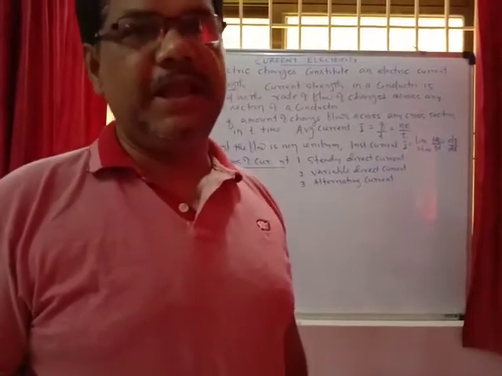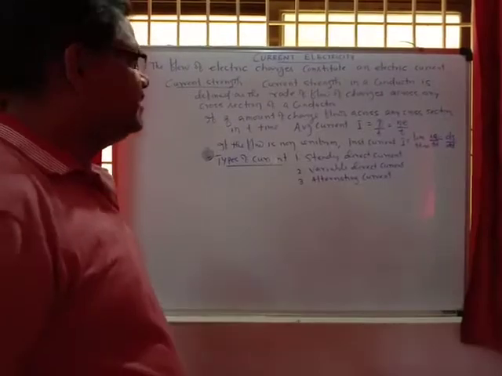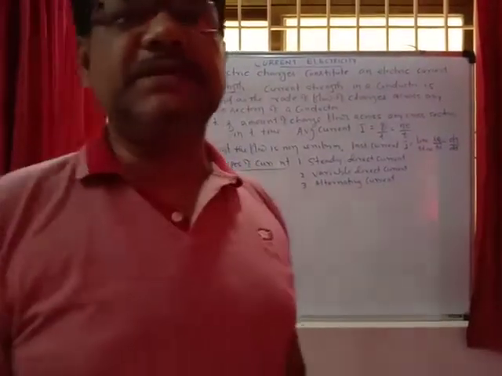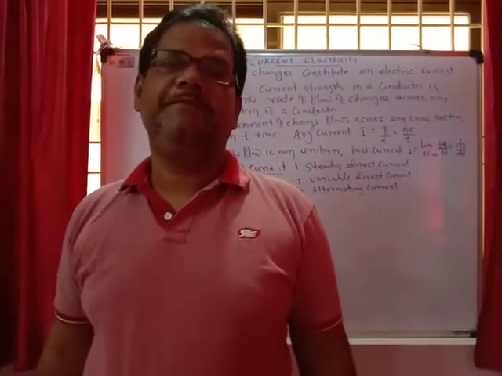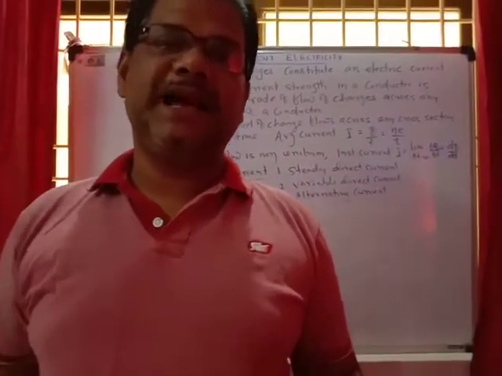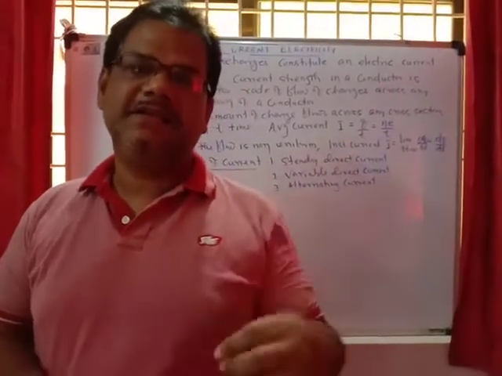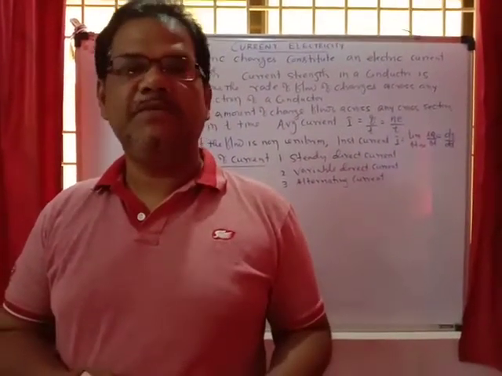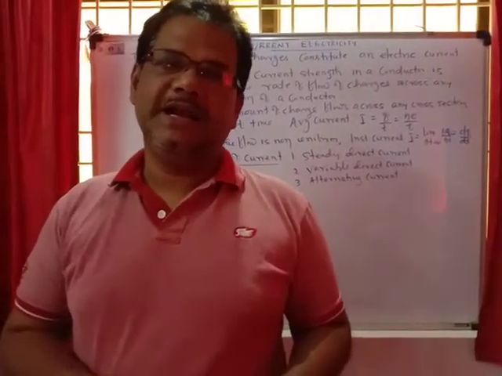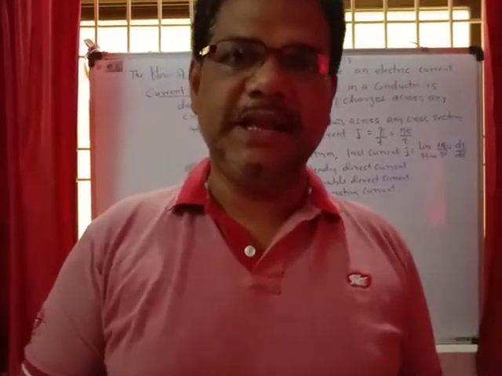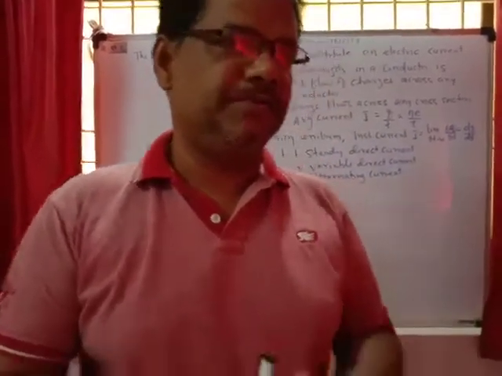In the previous chapter you already discussed the charges produced on a body, and those charges do not move, that is static electricity. Here the charges move in a single direction through a conductor, which gives rise to current electricity. In current electricity, the charges move in a single direction.